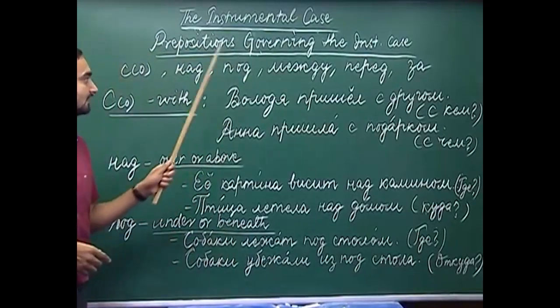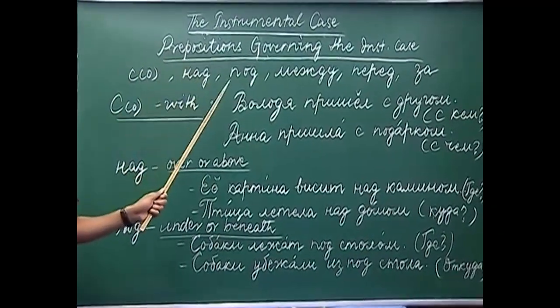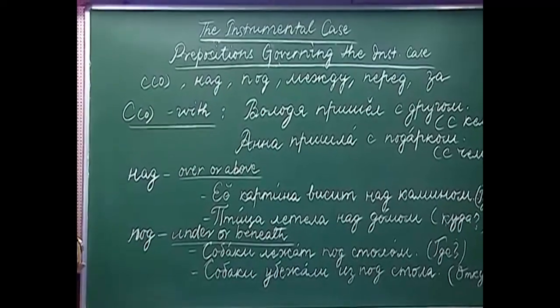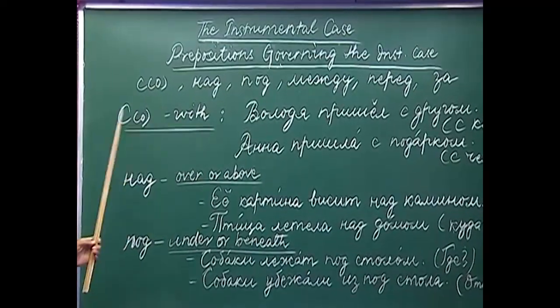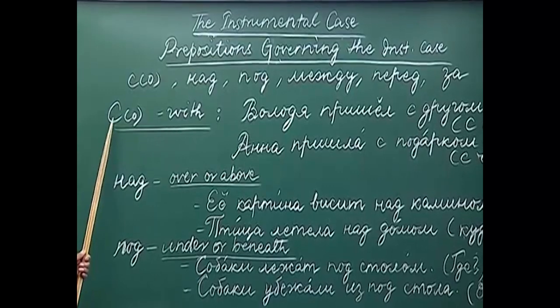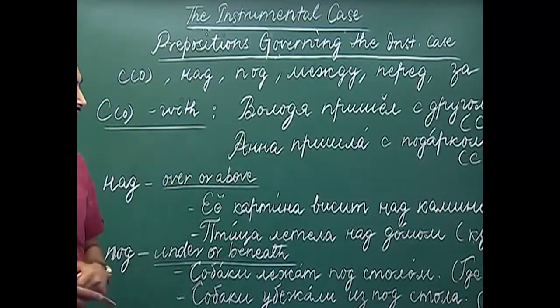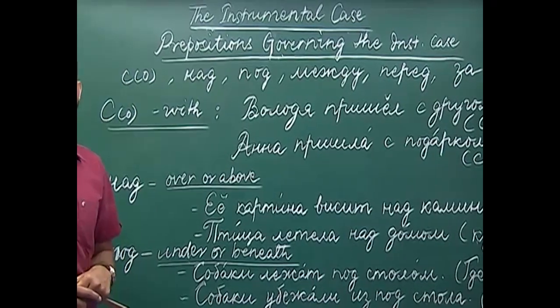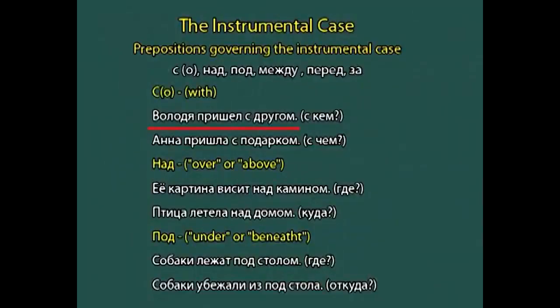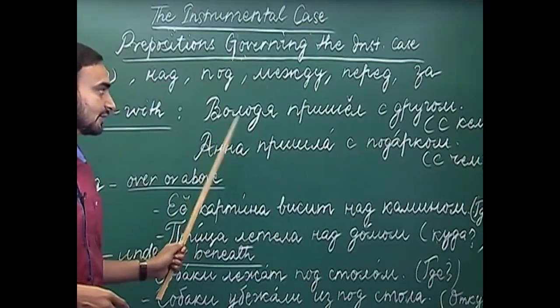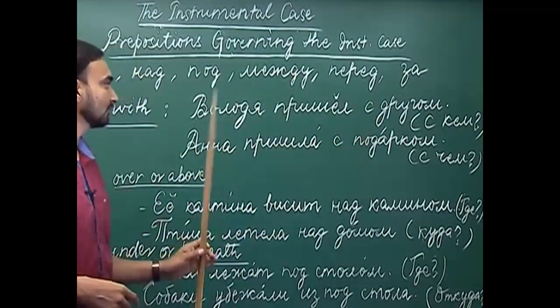Now we will take up each preposition one by one and see their uses. We will start with the preposition sa, which means with. Let us look at the examples. Valochya prashol sdrugam.